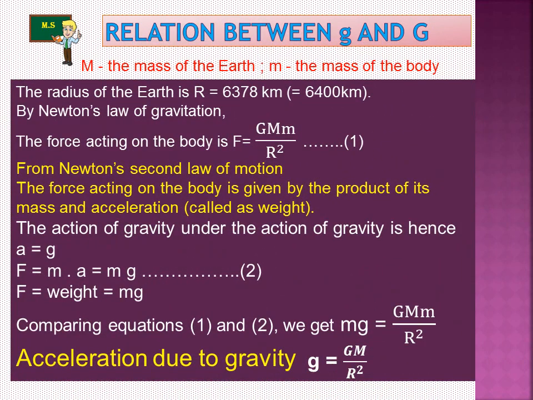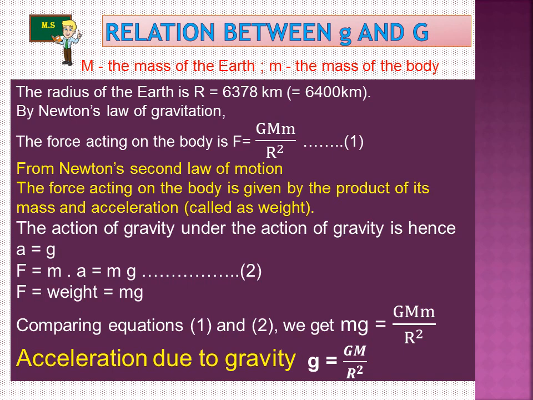The radius of the earth is R equal to 6378 kilometer, approximately 6400 kilometer. Let us assume the entire mass of the earth is concentrated at the center. That's why we take the radius.